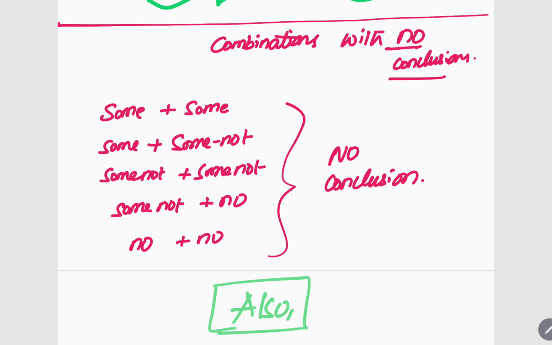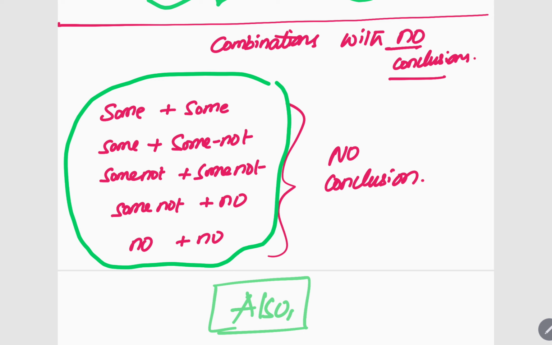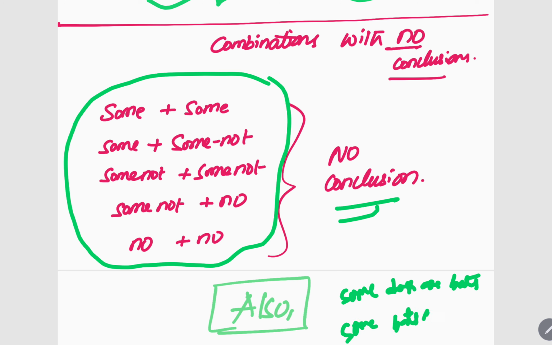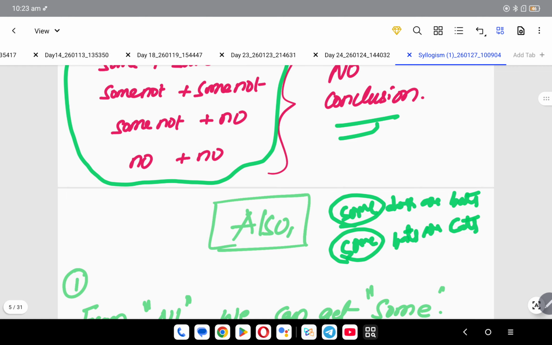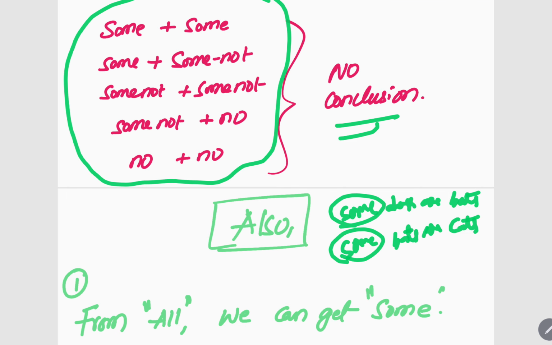Next, now there is another trick. This is a very important trick. If you see any question with all these, there will be no conclusion. For example, let me tell you, there is a question, some dogs are bats and some bats are cats. This is a question. In the question, both are some only, right? So I'm telling you, if you see both some, there will be no conclusion for this question. Directly see the option, no conclusion exists, you just completely take that option.